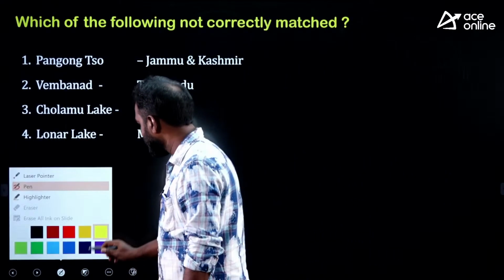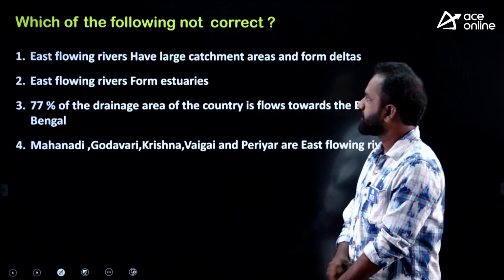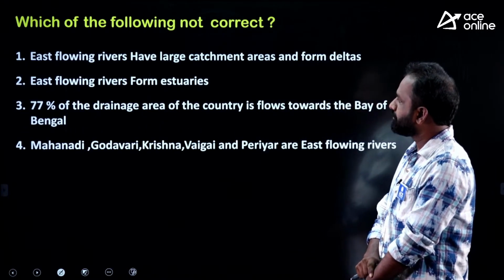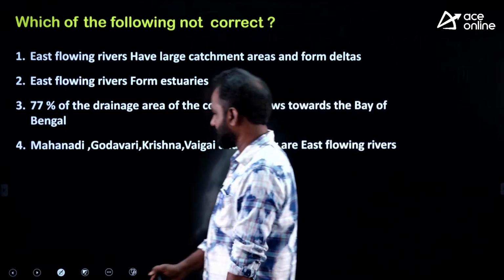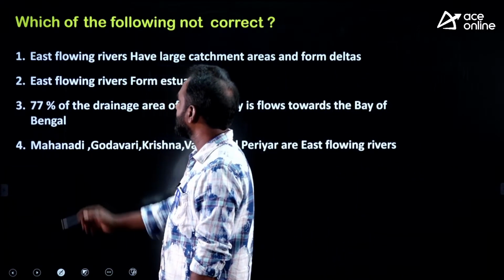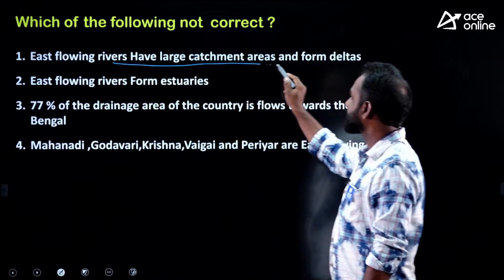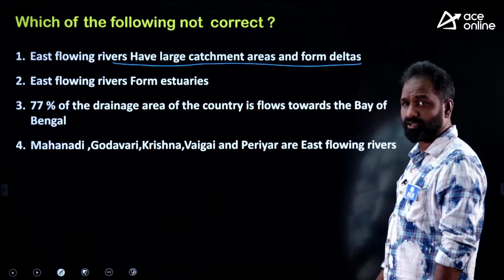Okay, right. Next one. Which of the following statements is not correct? I will read the statements. East flowing rivers have large catchment areas and form deltas.